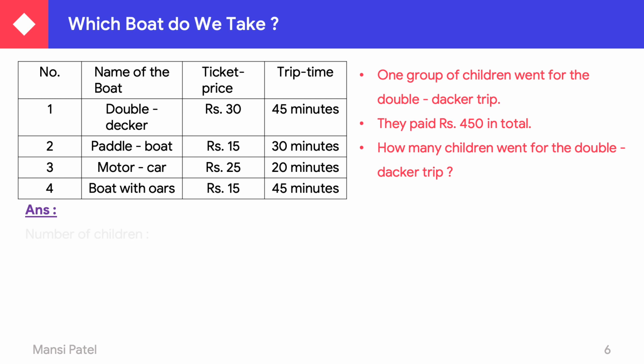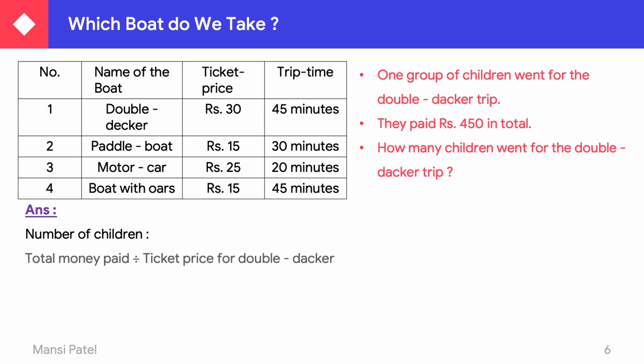So in this, what we have to do? We have to do the division. So we have to find out the number of children. The number of children is equal to the total money paid, which is 450, divided by the ticket price for the double decker. Here rupees 30 is the ticket price for one child.